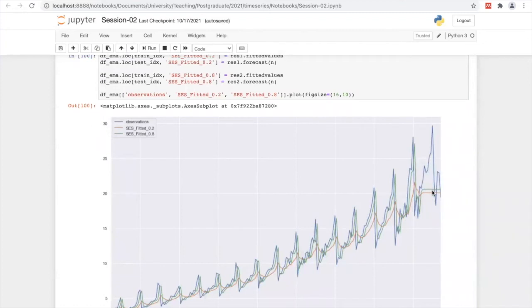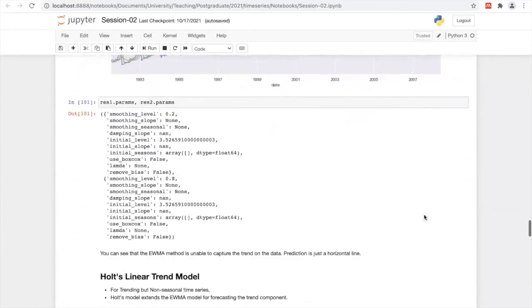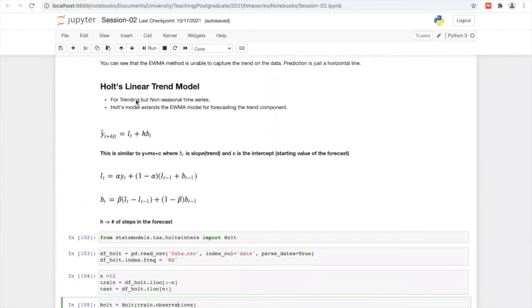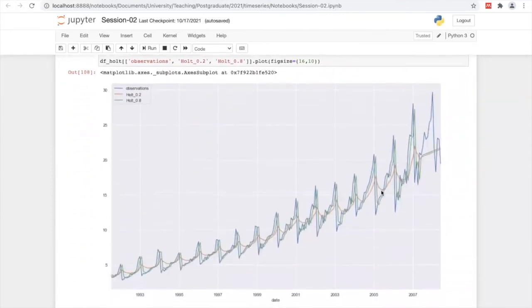He is not capturing or identifying or observing any trend, any upward or downward movement in EWMA. But with respect to this linear trend model, in this trending component, he is capable enough to get somewhat of a possibility to simulate or forecast the trend component.